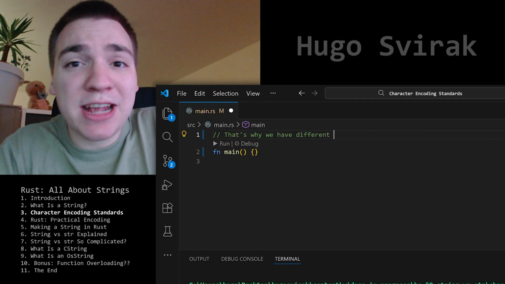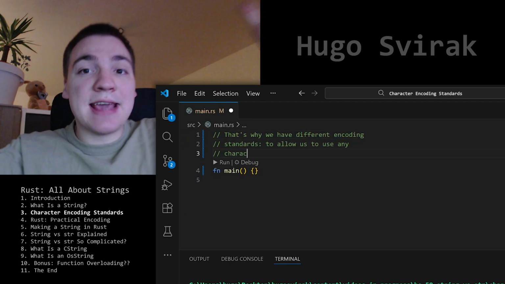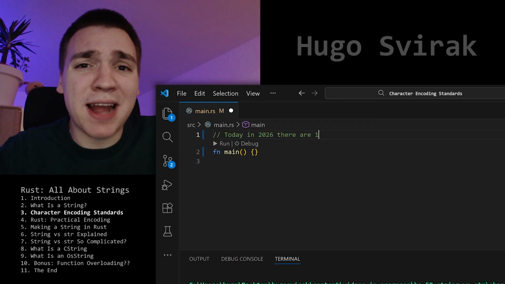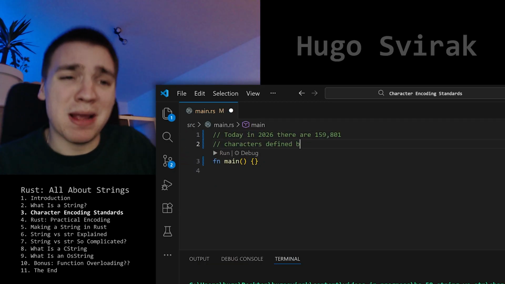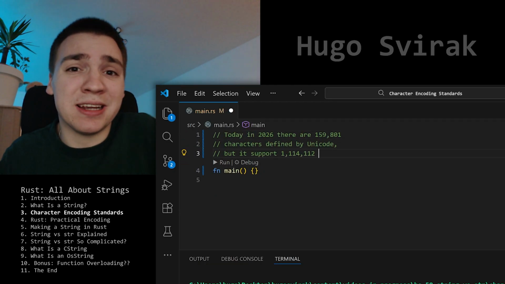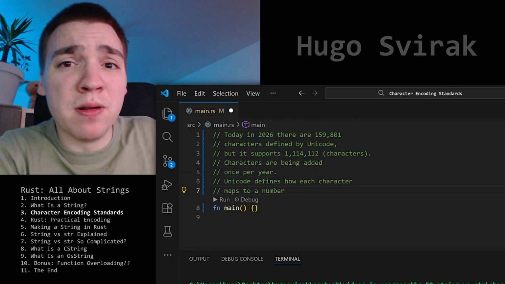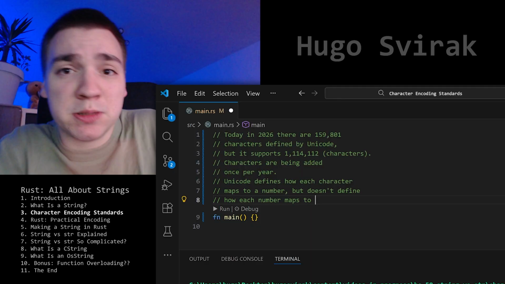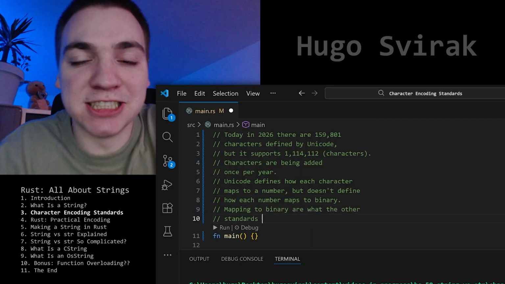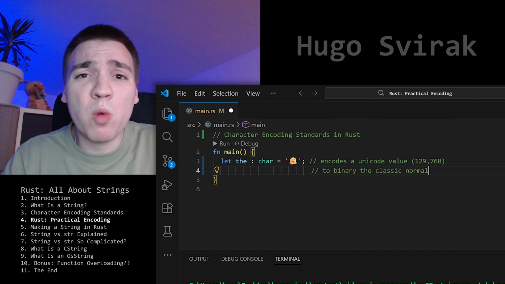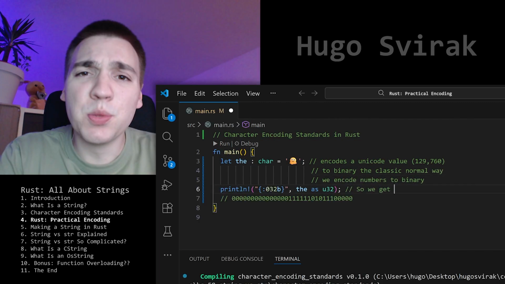So that's why we have different encoding standards to allow us to use any character we want without totally wasting memory. Today in 2026, there are about 159,000 characters defined by Unicode, but it supports over 1 million. Characters are being added all the time. Unicode defines how each character maps to a number, but doesn't define how each number maps to binary. That's what the other standards such as UTF-8 define. The char type encodes a Unicode value to binary the classic normal way we encode numbers to binary. So we get this.